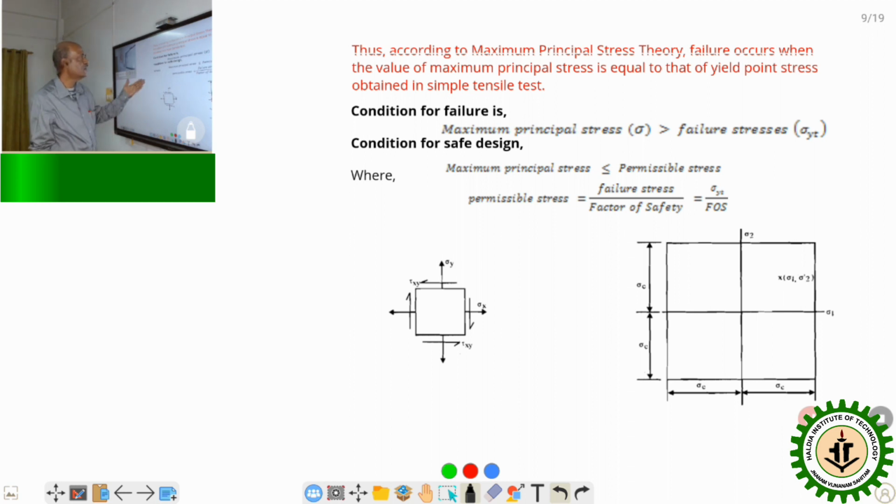So this is the stress value at which the body will fail, meaning this is the principal stress by which the body will fail, and the design stress or allowable stress is obtained by dividing it by the factor of safety. So this figure shows the loading condition in two-dimensional space, that is sigma y and sigma x, as well as the shear stresses acting on the plane.